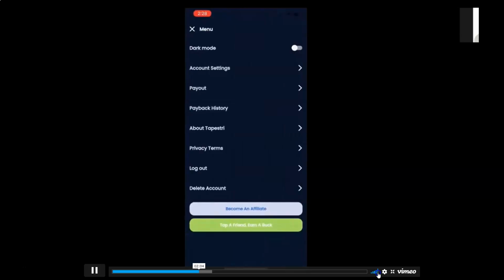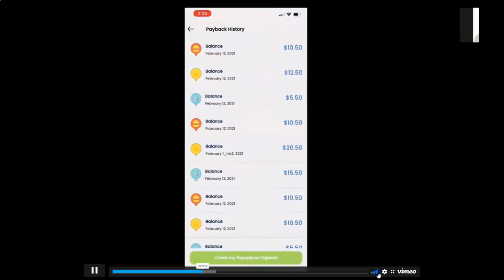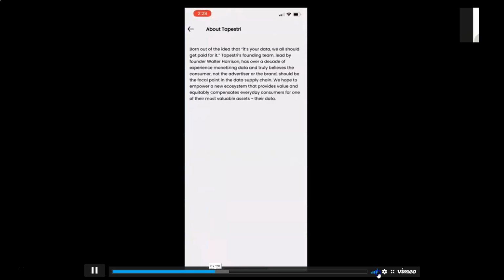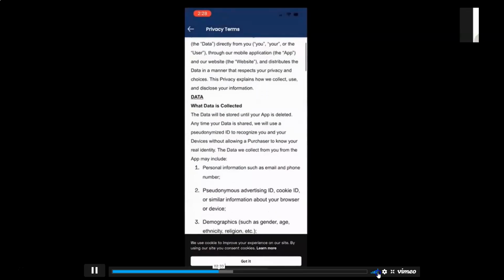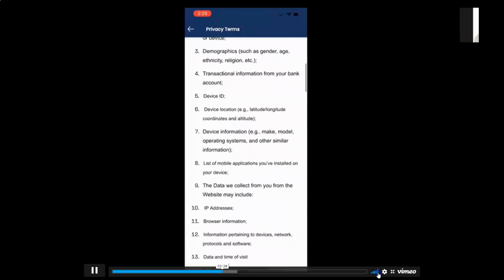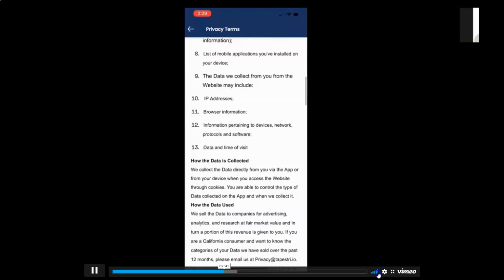Also, you can go to payout, so you actually understand how we pay you out. That whole system is done through Stripe. You can see your payout history, how much we've paid you by month. Generally, this will be a 12-month history. Then you can go into your affiliate back office if you're an affiliate to see how much you've been paid, or if you're a user, you can look at your Stripe log to see how much you've been paid over the last year as well. You can learn more about Tapestri there. Our privacy terms are all here, so you understand what we collect and how we collect it. There's a cookie notice there you can agree to. We're trying to be as transparent as possible.